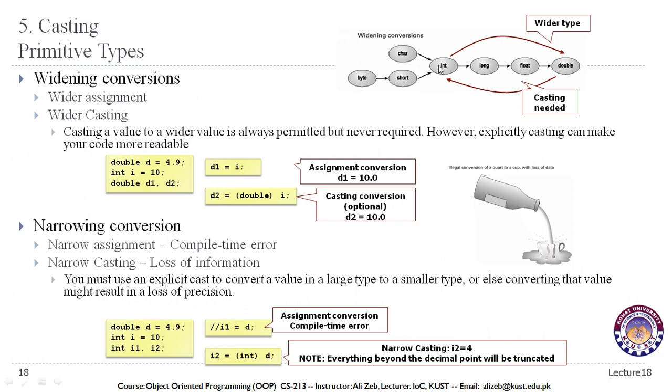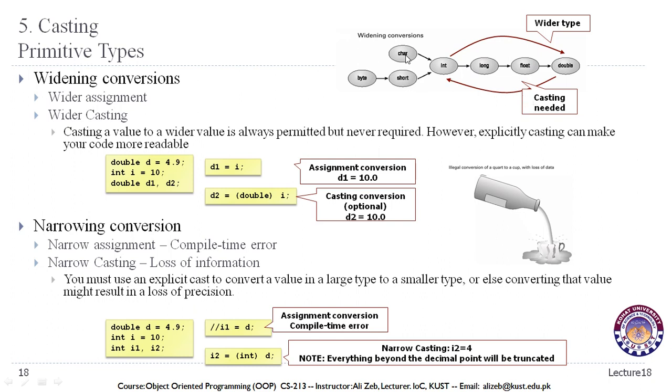We can see this chart, for example, which data types can lose information and which cannot lose information. If we are converting an int to a double, that is a wider type conversion and we do not need casting explicitly. And if we are converting a double to an int or anything beyond this point, then we do need casting.